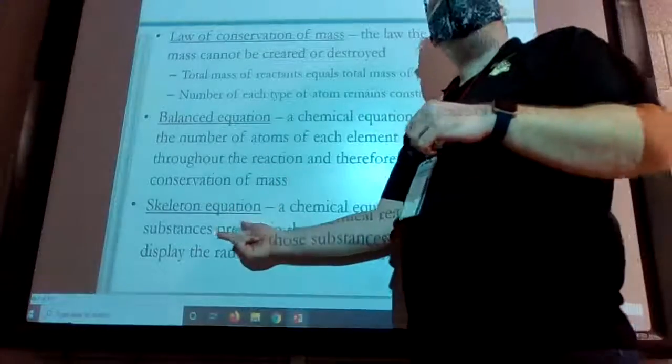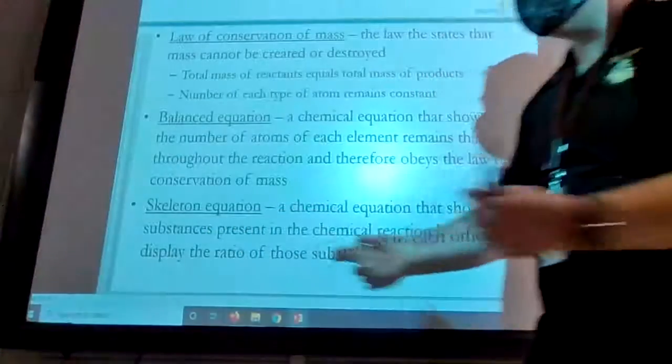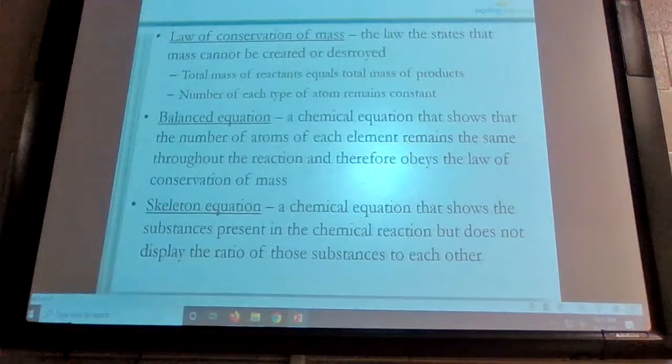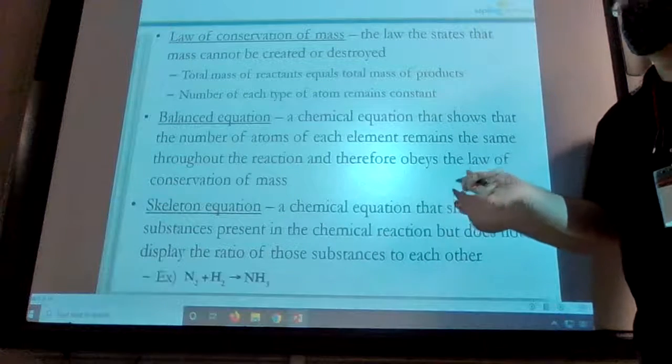If your equation is not balanced, we call it a skeleton equation. Usually your skeleton equations are going to be missing the coefficients. If I see an equation that has coefficients, I'm going to double check just in case, but I can assume that equation is balanced because there's no other reason for these to be here other than somebody balanced them. If I see an equation and it doesn't have any coefficients, I'm going to assume that it's not balanced. Maybe it is after I check, but I've got to assume that it's not. It is probably a skeleton equation.